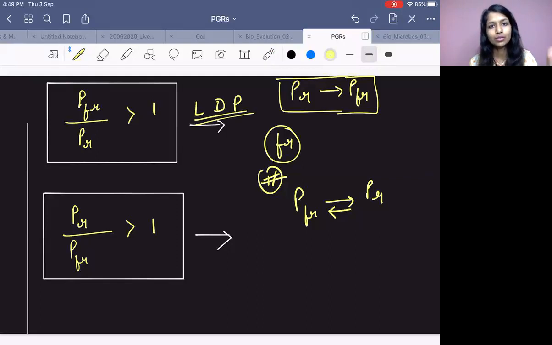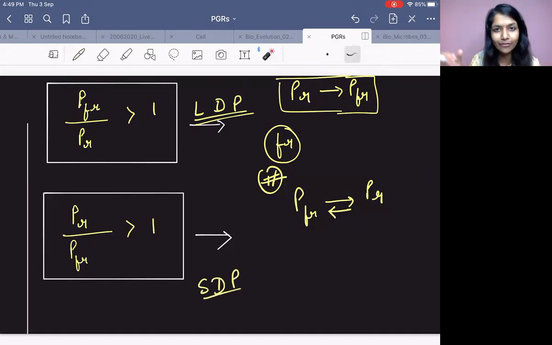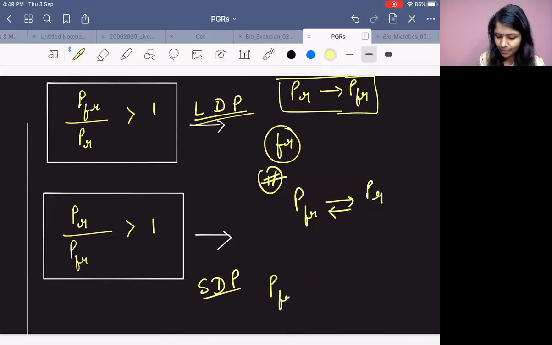Come to the other case, vice versa. Let's say a short day plant. In a short day plant, it loves to be in the dark. So what will be active? PFR will be active. Since PFR is active, in a short day plant PFR will be getting converted to PR.